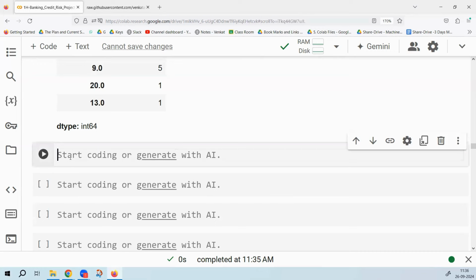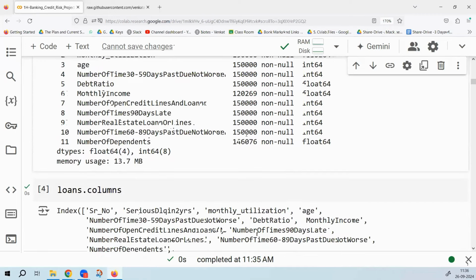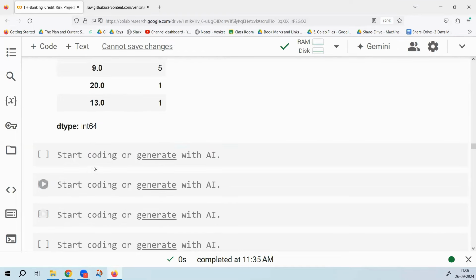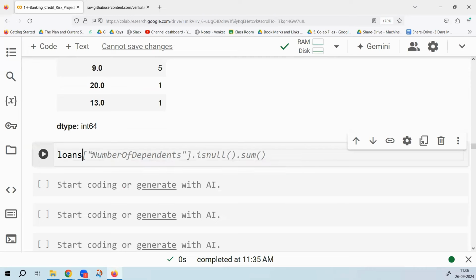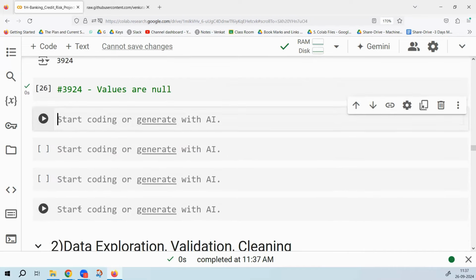But the only thing that we need to be a little careful about is one point that we must not forget: number of dependents looks clean, but it has one more issue. What is it? In the info, I found that it has null values. If you want to know how many null values are there, you will write the variable name, loans data, number of dependents is null dot sum. It will give us the count of null values. How many null values are there? 3924. So 3,900. Is this a very small number that I should ignore? It's a large number. 3,000 records being null is a big deal.